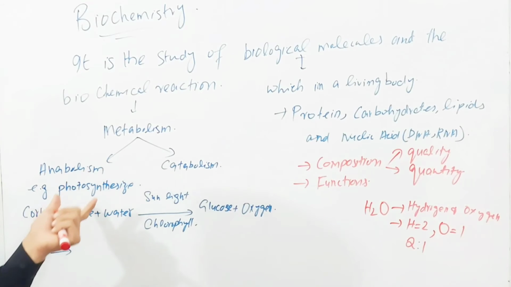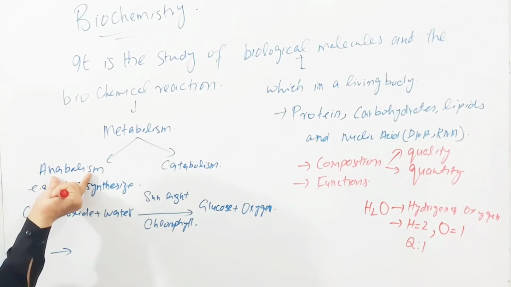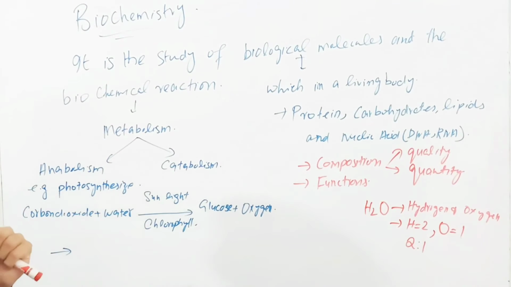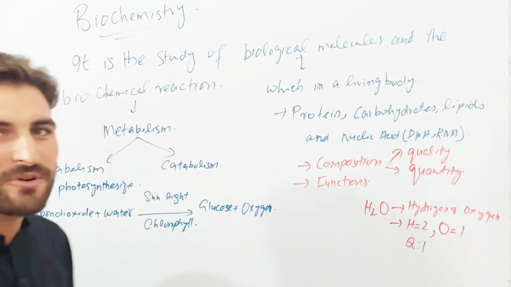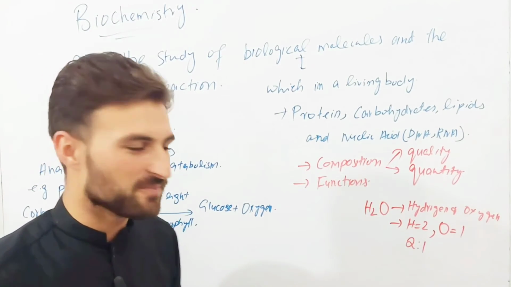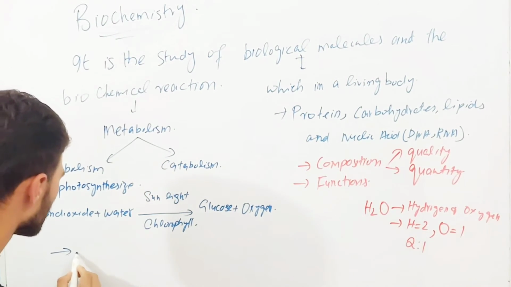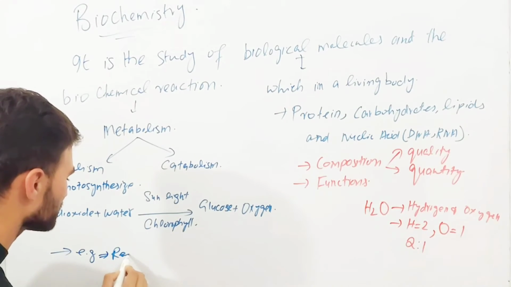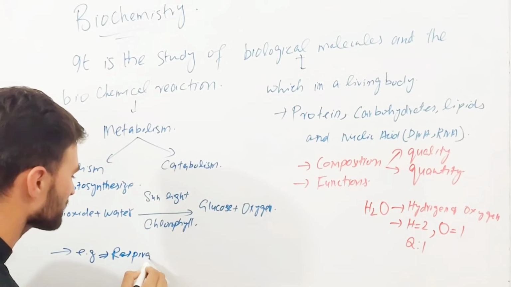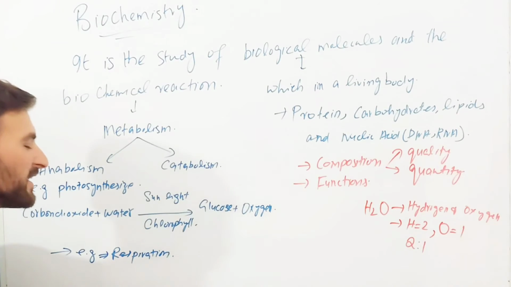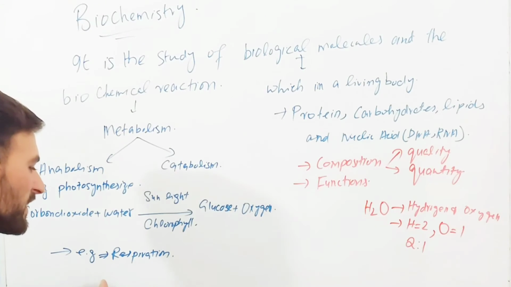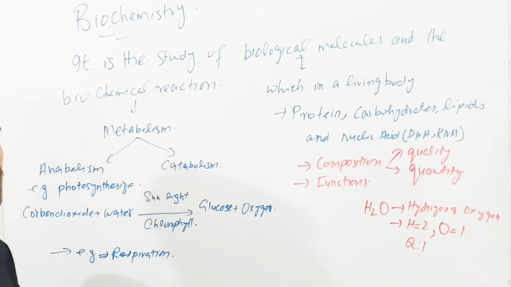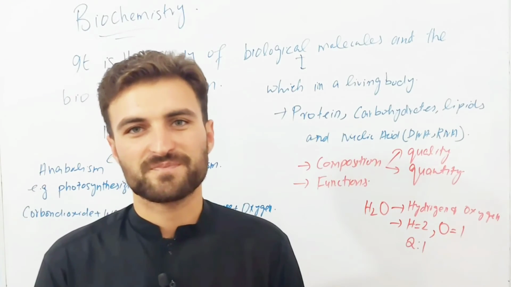As we gave the example of photosynthesis, let's give the example of respiration for catabolism. So let's take respiration as the example.